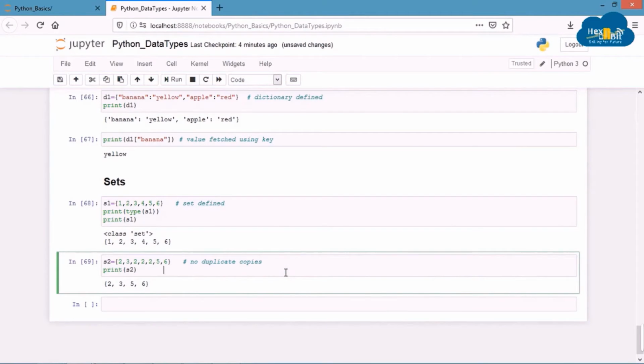Different set operations like union, intersection, etc. are supported by Python. So that's all for this session. I hope that you have understood the concept explained through this session. See you in the next one.